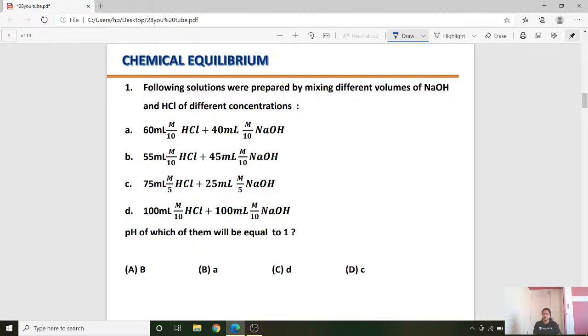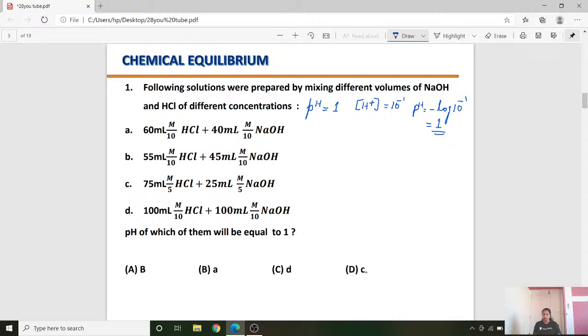Since the question is asked about pH and they are expecting the pH value to be equal to 1, that means they are expecting the concentration of H plus ion to be 10 to the power of minus 1, isn't it, students? Because only if it is 10 to the power of minus 1 will you get pH as minus log of H plus. H plus is how much? 10 to the power of minus 1. So minus minus plus 1 times log 10, that is nothing but 1.